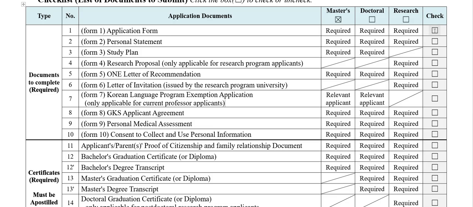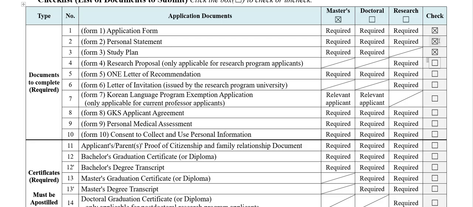But first, the application form. You must check all items from 1 to 10, but if you're applying for masters or doctoral, there are some exemptions. The application form is for all, so check it. They have marked it as required. Next, the personal statement, obviously for all. Study plan is for masters and doctoral programs only. For the research program you don't have to submit a study plan, so here they have marked it as not required. And the research proposal is only applicable for those applying for research.